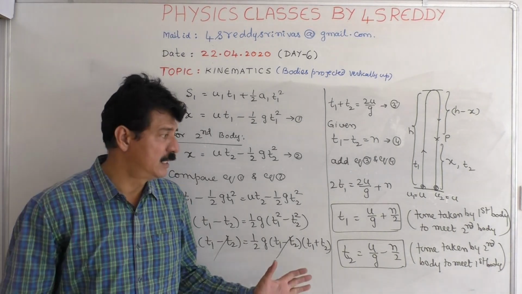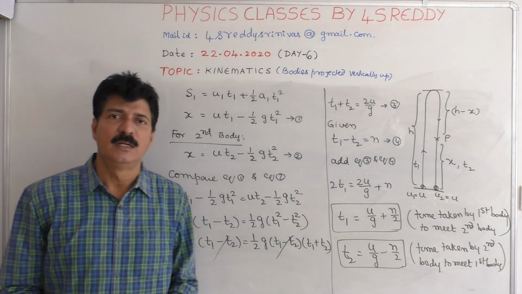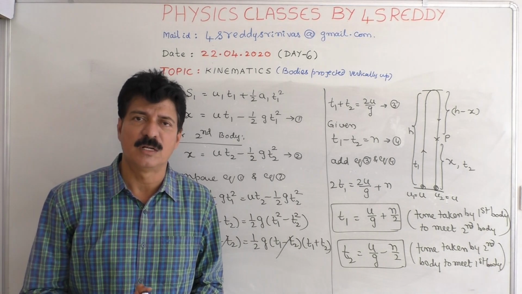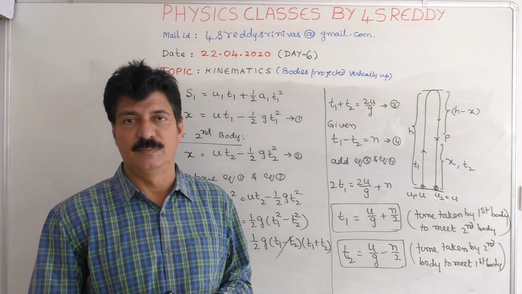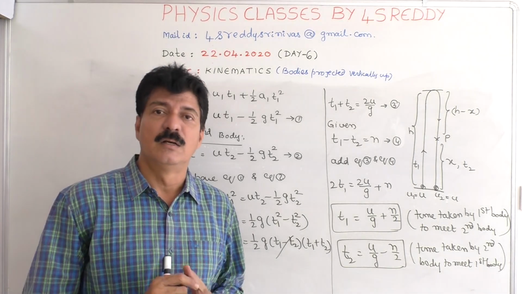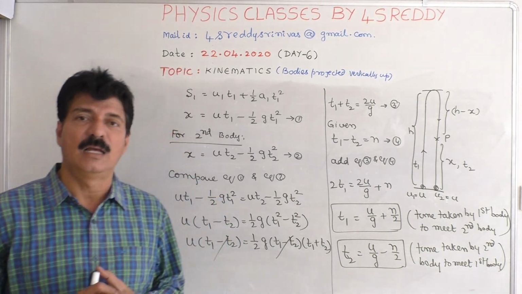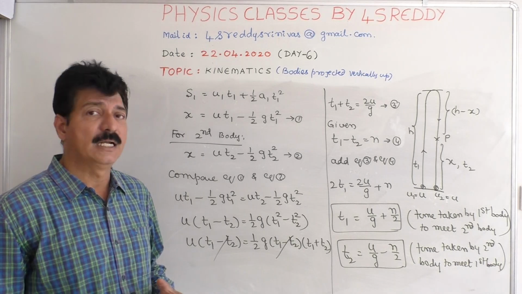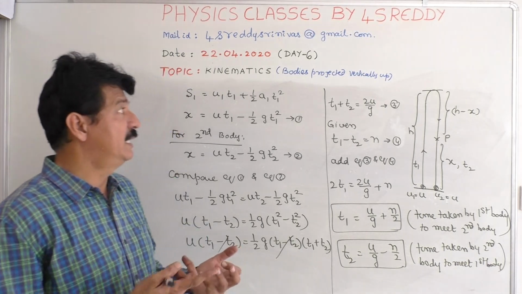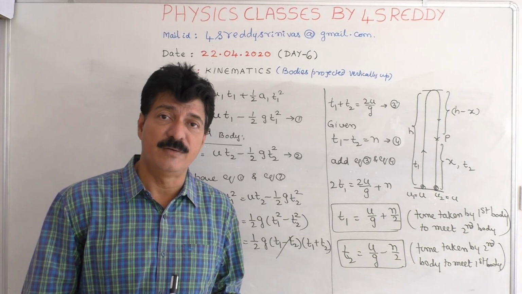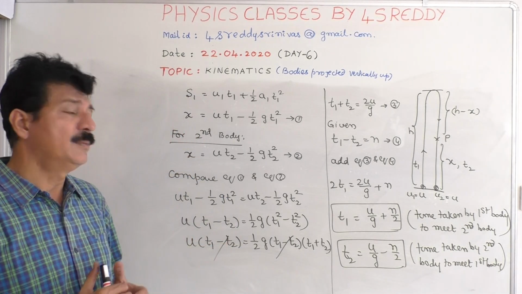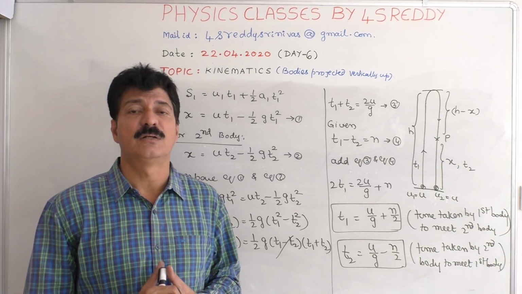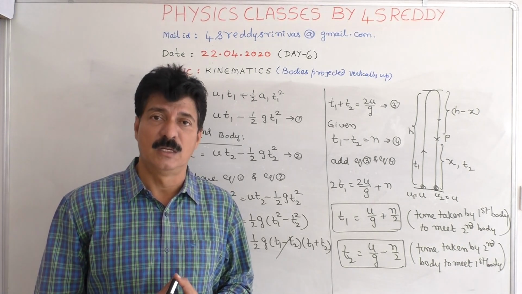These are the points we have. Like this, we can do as many models as we can based on bodies projected vertically up. This is motion in a straight line in one dimension, that is horizontal motion, and thereafter motion under gravity. These are the points. So is it clear? Based on this you can do more models.